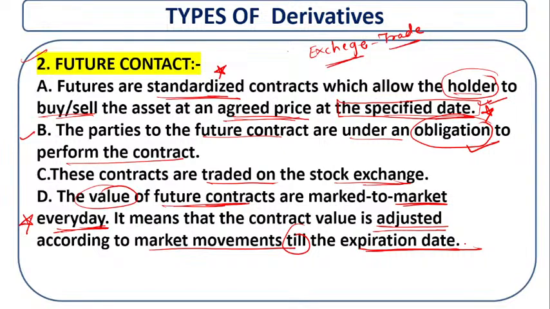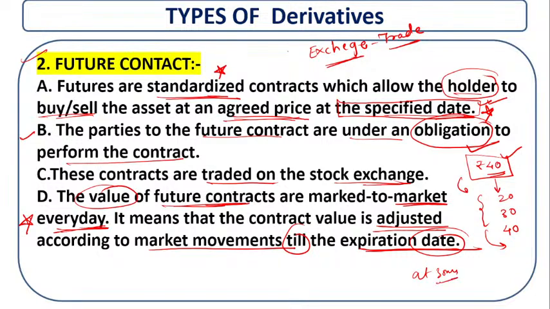That means in the forward contract you have seen that if the farmer agreed for 40 rupees, it stays 40 rupees. But in the future contract, the price is going to fluctuate. In 15 days the price is going to be 20, after another 15 days the price is going to be 30, then 40, and when the date is going to expire, after the 3 months, the price is going to be 50 rupees.